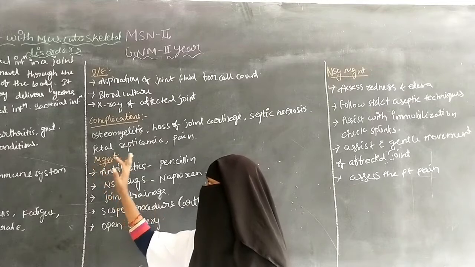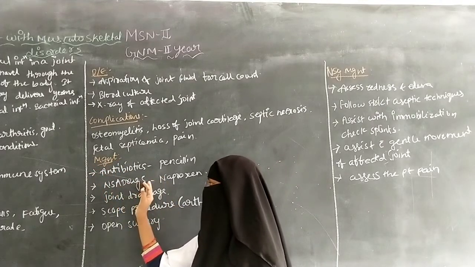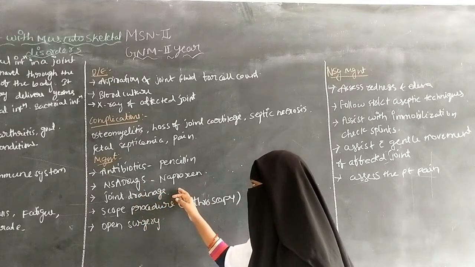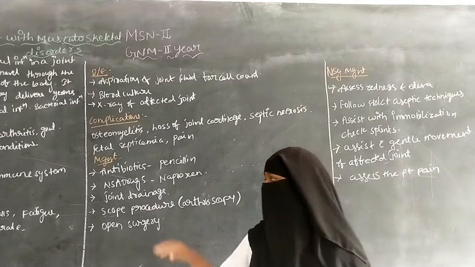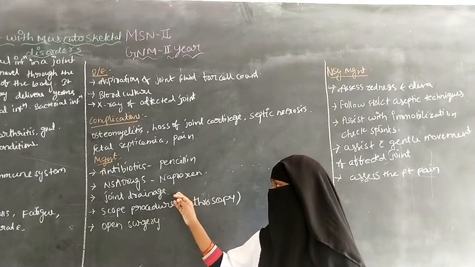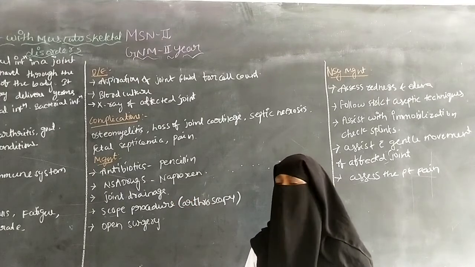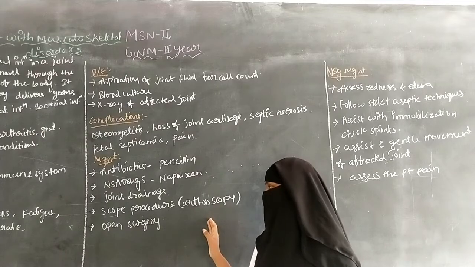So the management includes antibiotics, non-steroidal anti-inflammatory drugs, and joint drainage, where the affected fluid is collected by a needle through a small incision into the joints. The next one is the scope procedure, which includes arthroscopy.